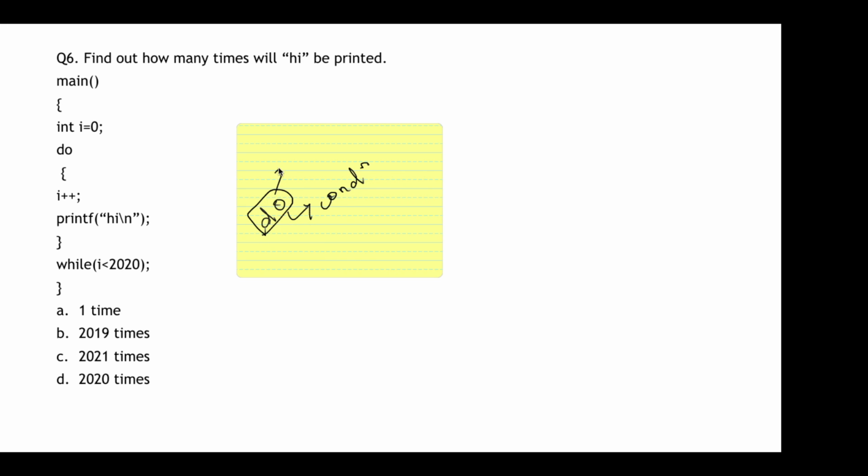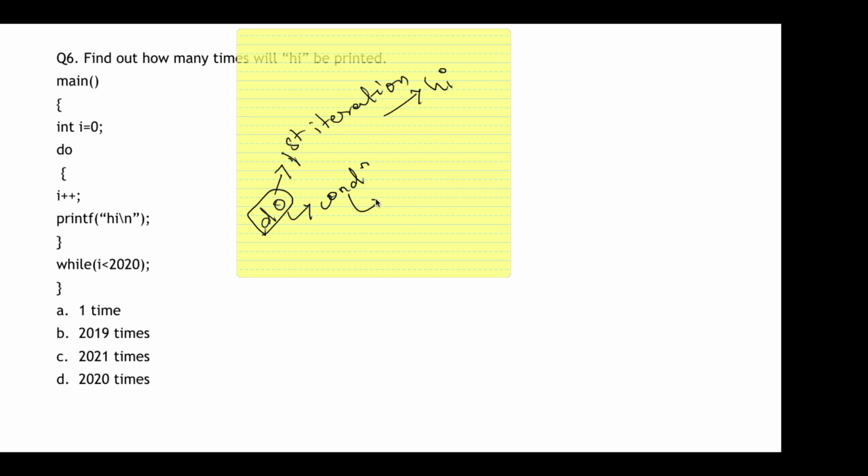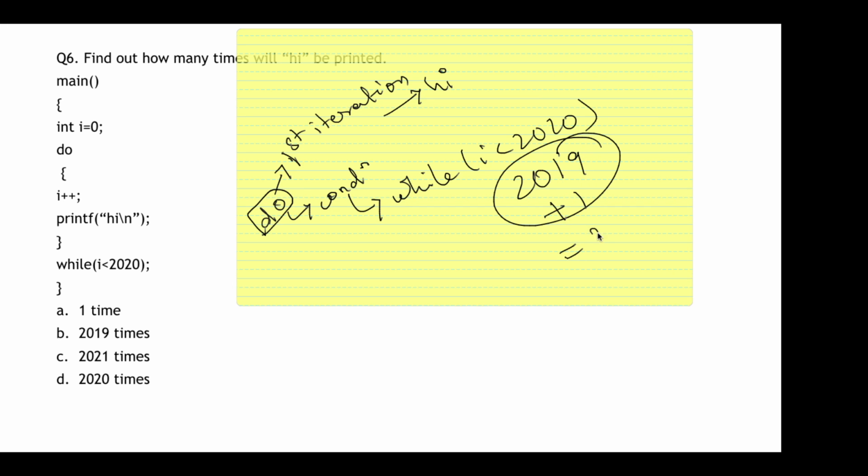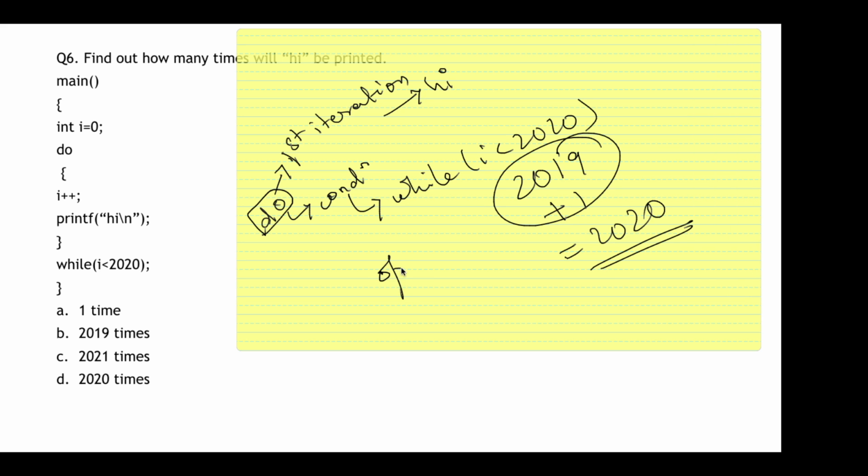So for the first iteration it will print the result, that is high, and while fulfilling the condition, that is while i less than 2020, it is going to print 2019 times. So 2019 plus 1, that is 2020 times. So my answer is option D, that is 2020 times.